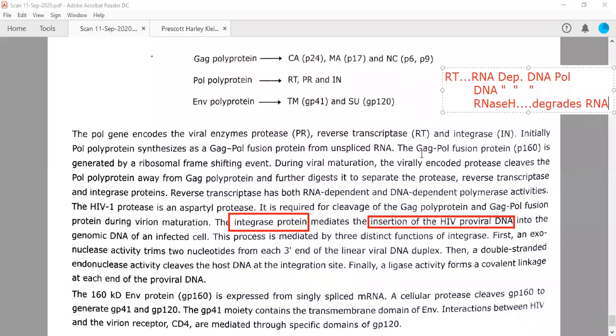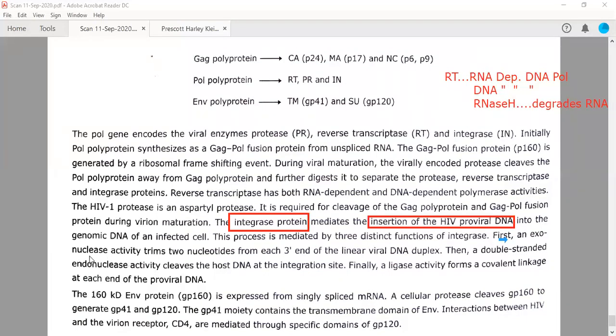Okay. Now you need to remember three functionalities of integrase also. So integrase is an enzyme which is required for the insertion of viral double-stranded DNA into the host genome. So the first functionality is an exonuclease activity.